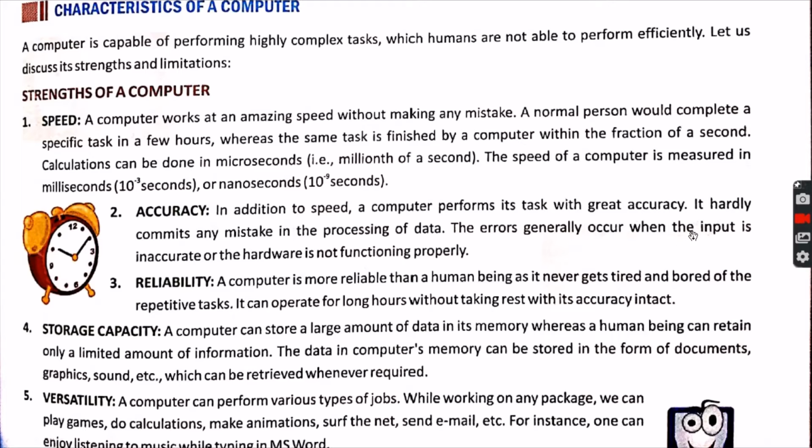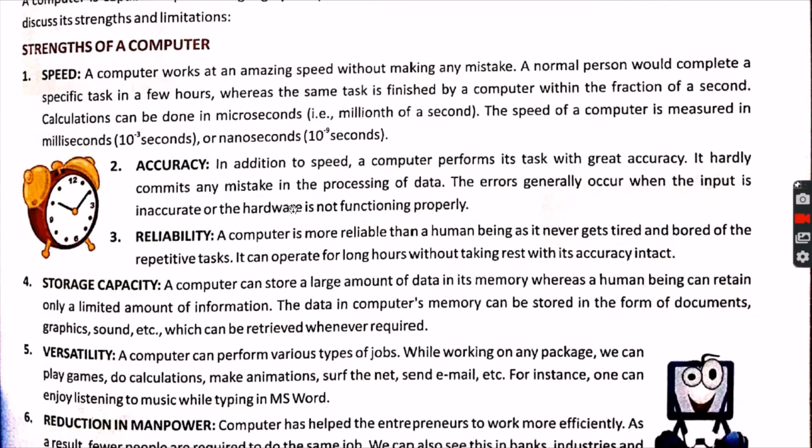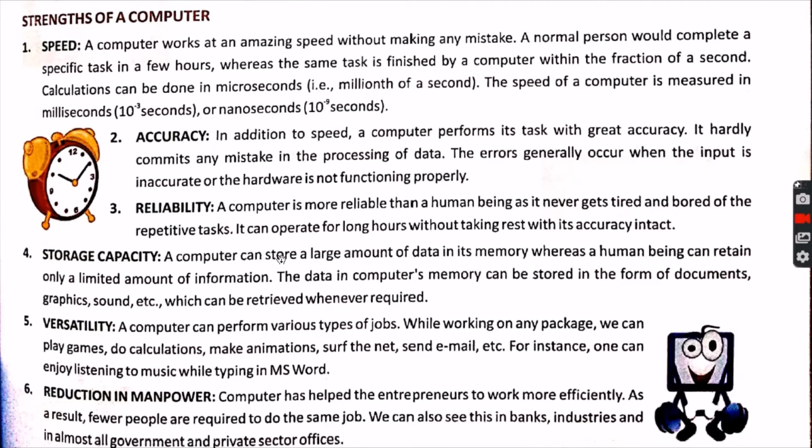The errors generally occur when the input is inaccurate, meaning when the users of the computer make mistakes in giving the input. Then only is there a possibility of error. Otherwise, computers are very accurate in processing, or there may be hardware not functioning properly. This may happen when your keyboard or mouse has some problem, and whatever you are pressing is not happening the same inside the computer memory.